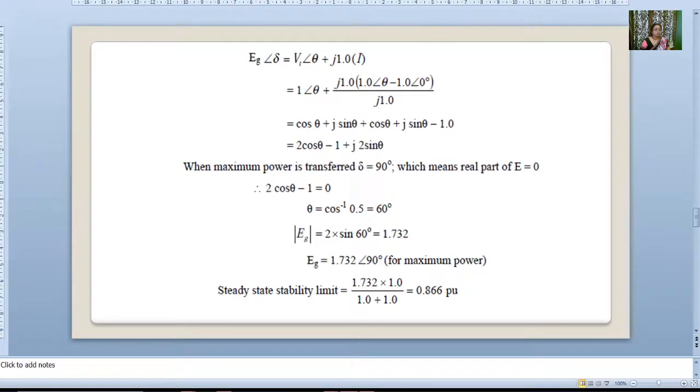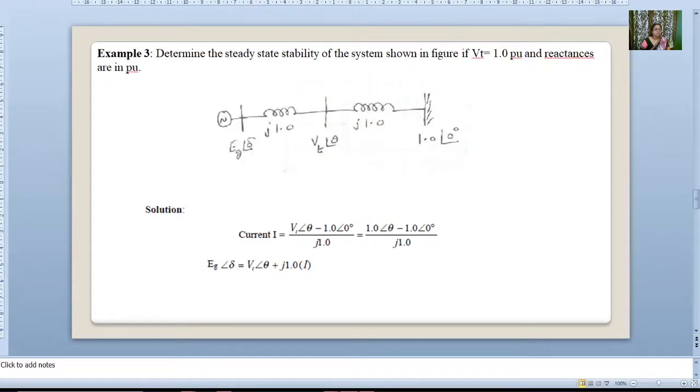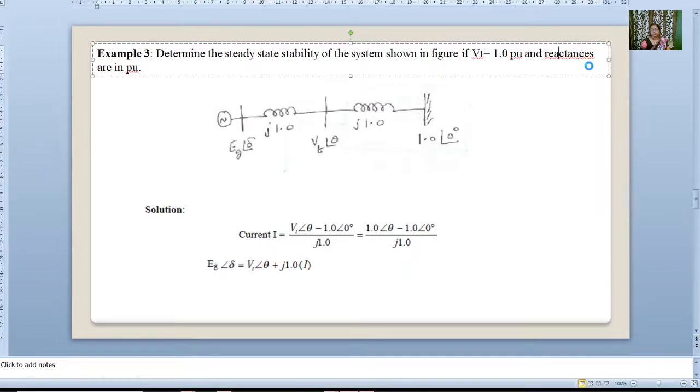Now we'll solve the next problem. Example 3: determine the steady state stability of the system shown in the figure if Vt is equal to 1 per unit, and the reactances given are in per unit. This is again a single machine infinite bus system, with Eg at an angle of del, Vt at an angle of theta, and the infinite bus 1 at an angle of 0.